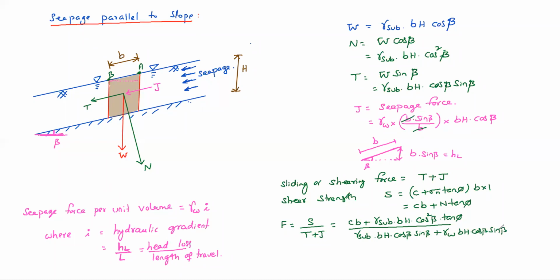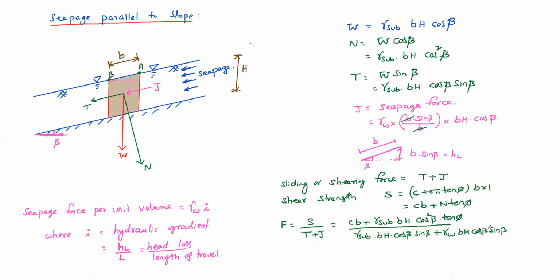So I'll write again here: F equal to, B gets cancelled, right? Everywhere B is there, B gets cancelled.